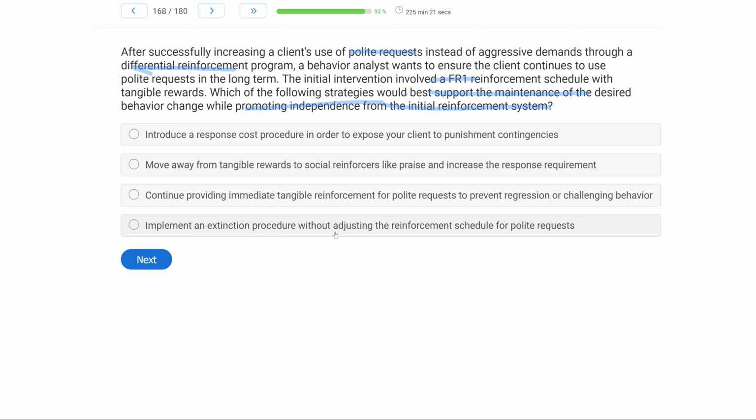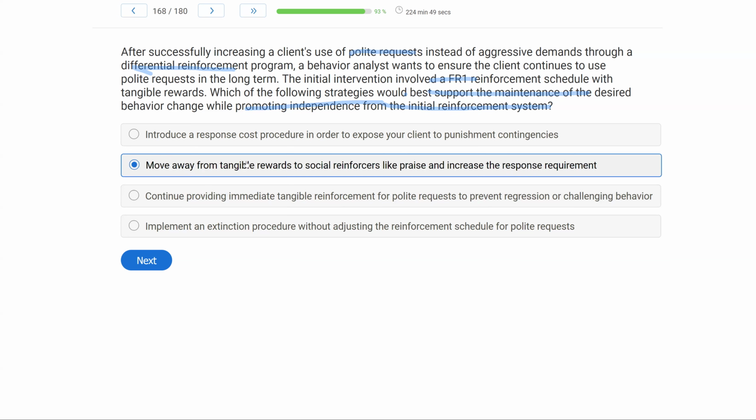B looks good. C, continue providing immediate tangible reinforcement for polite requests to prevent regression or challenging behavior. Well, if we want to maintain the behavior and we want to promote independence, we can't keep going with the continuous schedule. It's not going to work. D, implement an extinction procedure without adjusting the reinforcement schedule for polite requests. Again, we've got to eventually fade out that reinforcement system as hard as it may be. So C and D are just not moving forward enough. What we want to do, move away from tangible rewards to social reinforcers like praise and increase the response requirement.